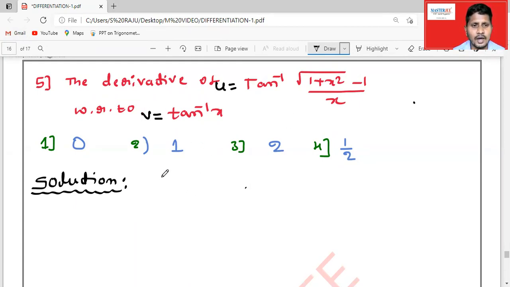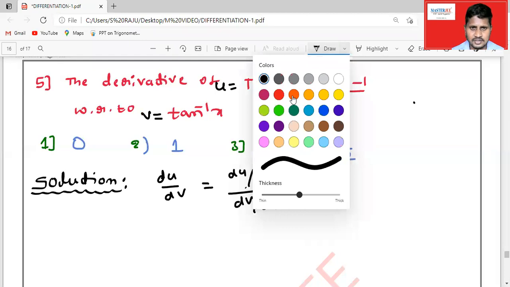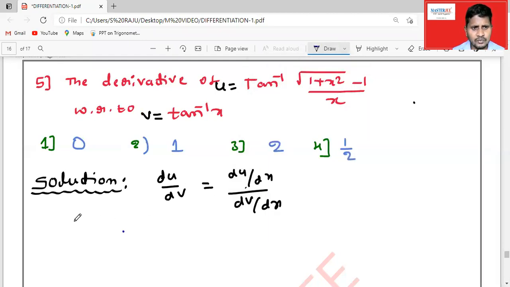Then we need to find du by dv. So this can be written as du by dx divided by dv by dx. First you should find the derivative of u with respect to x, du by dx.